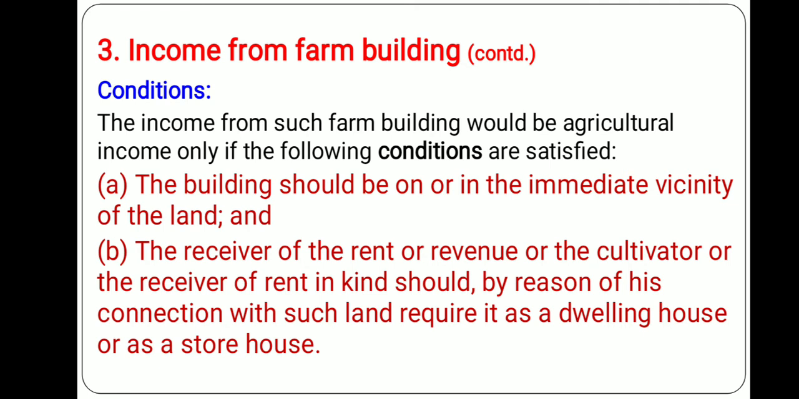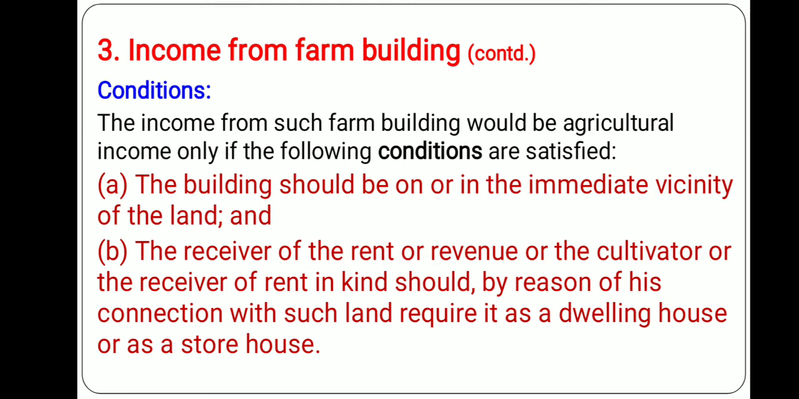Now, you see what are the conditions to be satisfied so that the income from farm building will be considered as agricultural income. The income from farm building would be agricultural income only if, remember, only if the following conditions are satisfied. Number one, the building should be on or in the immediate vicinity of the land. The buildings should be situated on the agricultural land or just adjacent to the agricultural land.